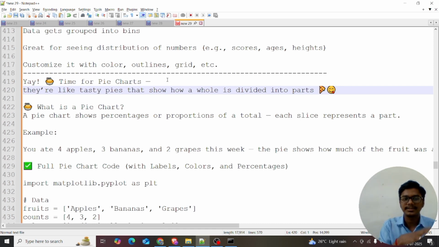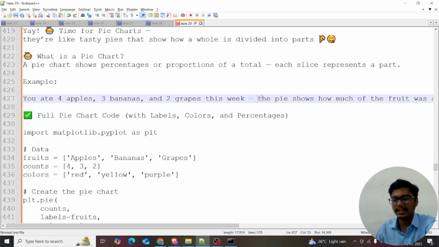They are like tasty pies. So it shows how a whole is divided into parts. So what is a pie chart? It shows the percentages or proportions of the total. Each slice represents a part. If the interviewer asks what a pie chart is, tell them a pie chart shows the percentages or proportions of the total. Every single slice represents a part.